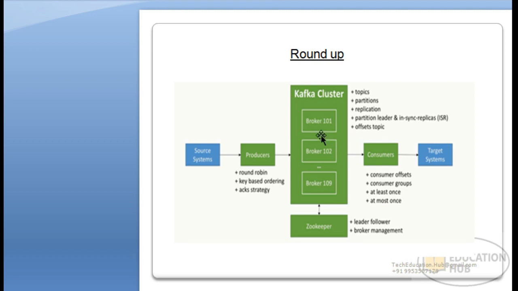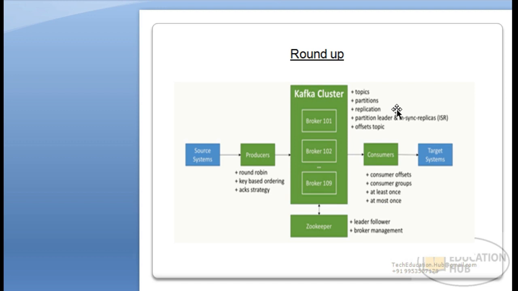On the Kafka cluster, we have the messages, and the messages are further divided into topics based on category. Topics are again further divided into partitions. We will have many partitions or one partition for each topic. We also have the offset keys for each of the partitions. These partitions will also get replicated on my cluster for fault tolerance purposes.